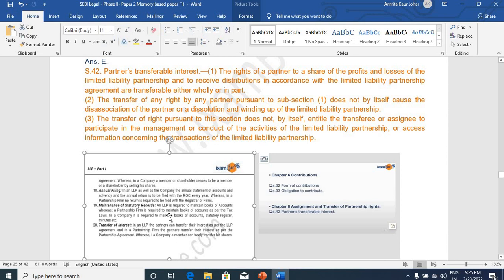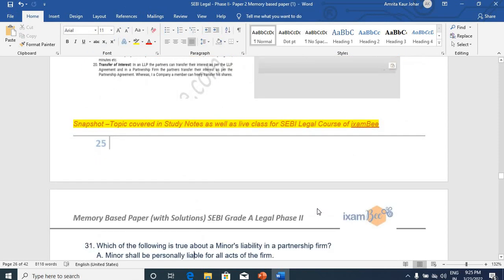You can see we have covered this topic exclusively in notes, transfer of interest, and also discussed this in the live class. As an important section, we discuss important sections chapter wise from LLP Act. This you can see chapter 8 section 42 has been marked as an important section for discussion.